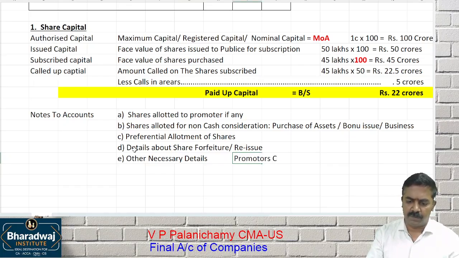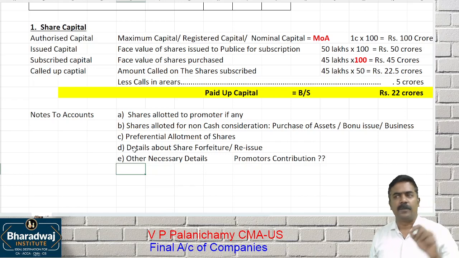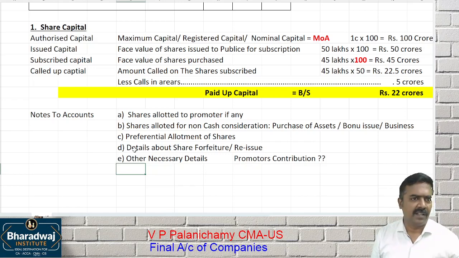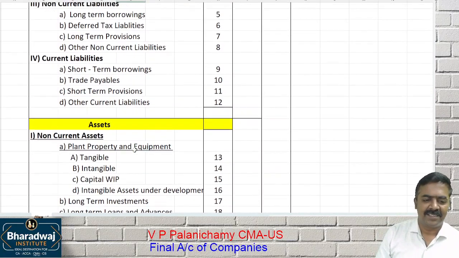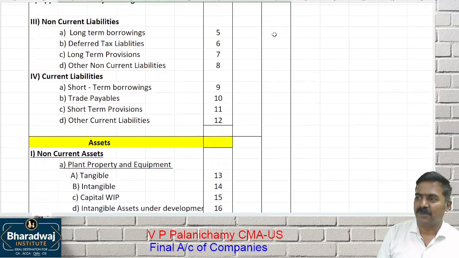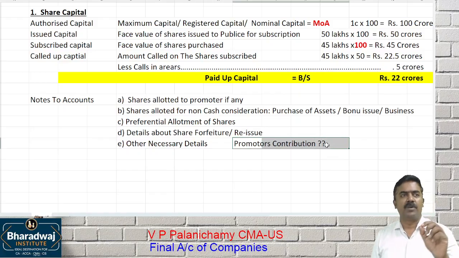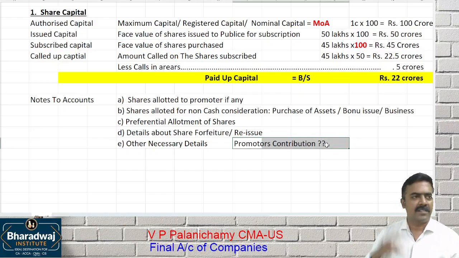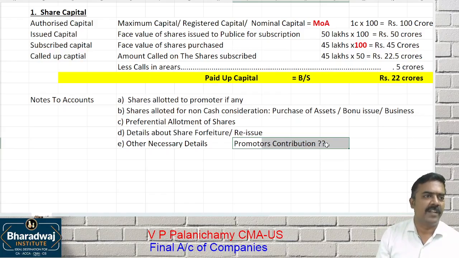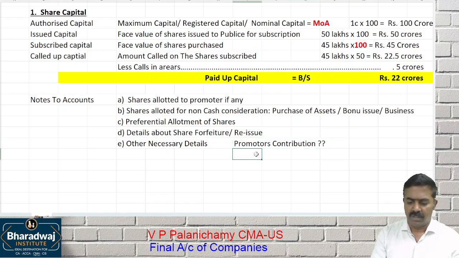What do you mean by promoters' contribution? Who started the company? How much they contributed? Take Reliance Industries Limited. Who are the promoters? The family of Ambani. How many shares they hold? That will not be there in the balance sheet. The share capital will be in the balance sheet. You have to see the notes to accounts. If you look at the notes to accounts, promoters' contribution is 40%, which means the people who started the company or the group hold 40%. Now the remaining 60% is held by outsiders.